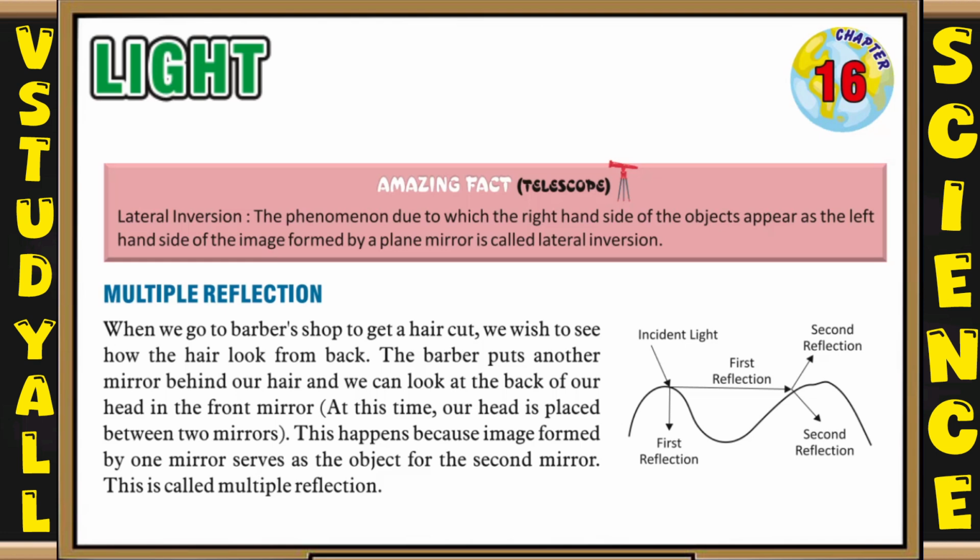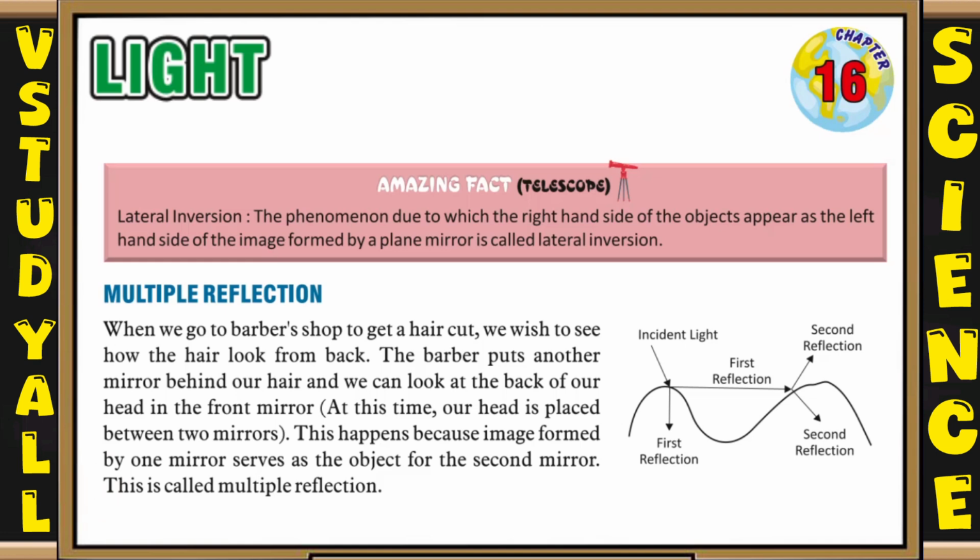So now let's see the next topic, that is multiple reflection. When we go to the barber shops to get a haircut, we wish to see how the hair looks from back. The barber puts another mirror behind here and we can look at the back of our head in the front mirror. At this time, our head is placed between two mirrors. This happens because the image formed by one mirror serves as an object for the second mirror. This is called multiple reflection. Here you can also see the picture.